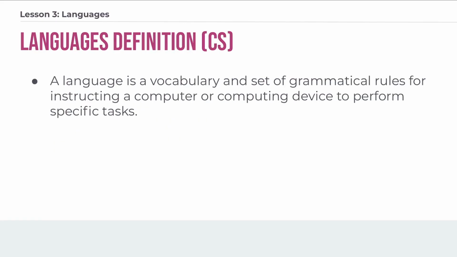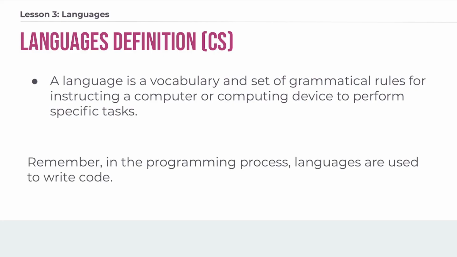So the definition of language for computer scientists is a vocabulary and a set of grammatical rules for instructing a computer or computing device to perform specific tasks. And of course, remember that in the programming process, languages are used to write the code.